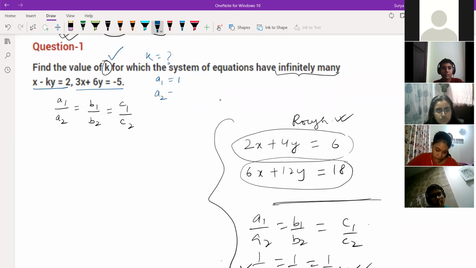What is A2? What is B1? 3. What is B2? What is C1, C2? What is B1? Minus K. Very good. Next, B2. Sai Ritvik, you tell. What is B2?